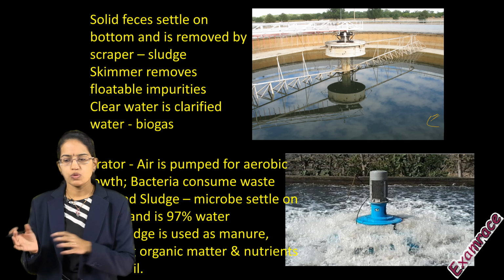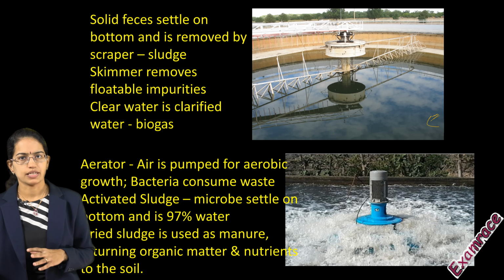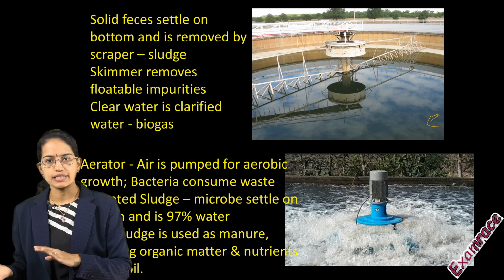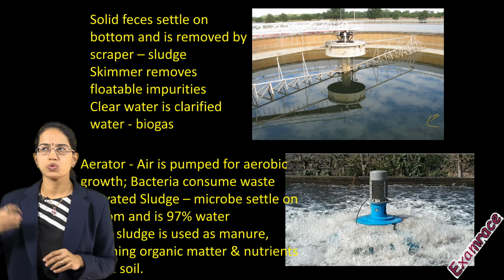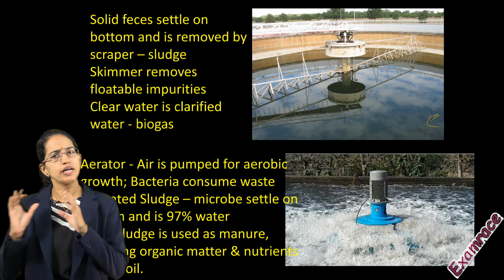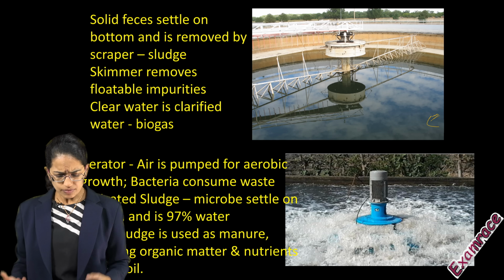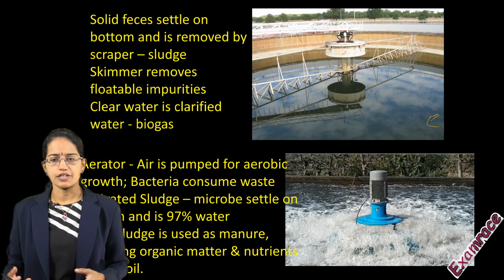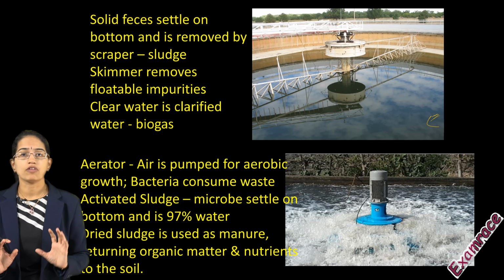In this process you would have 2 sludges that would be separated, the wet sludge and the dry sludge. The dry sludge is usually used for manure, compost material, and goes into the agricultural areas as organic supplement and nutrient. So this was on the side of the treatment plants.